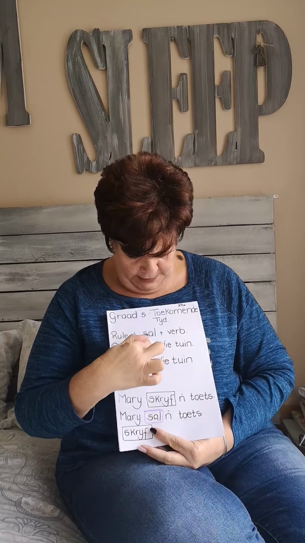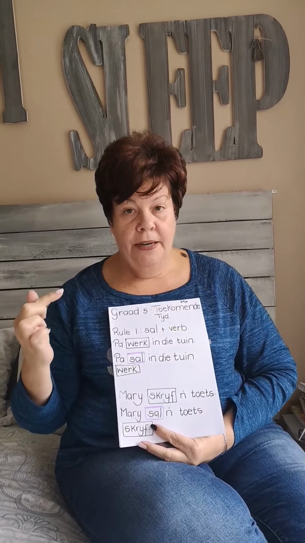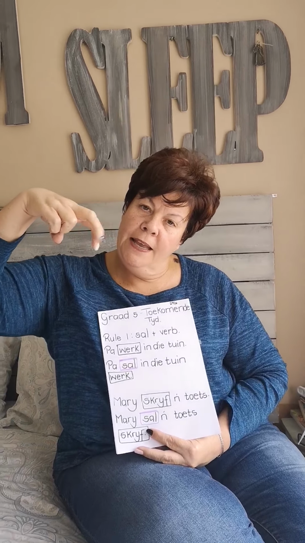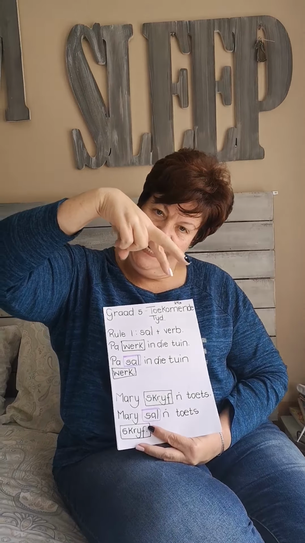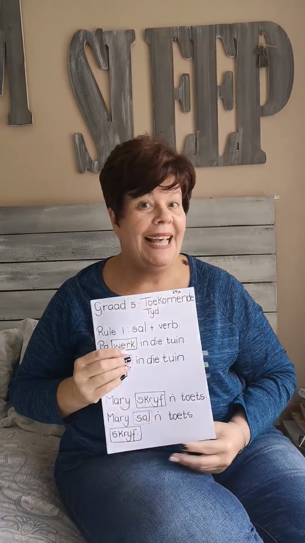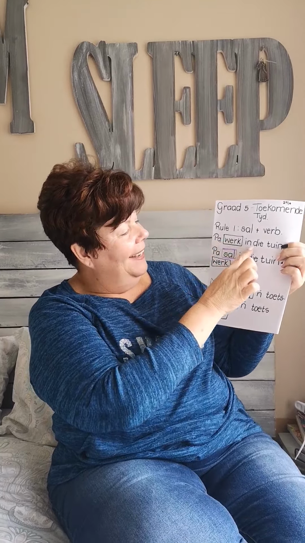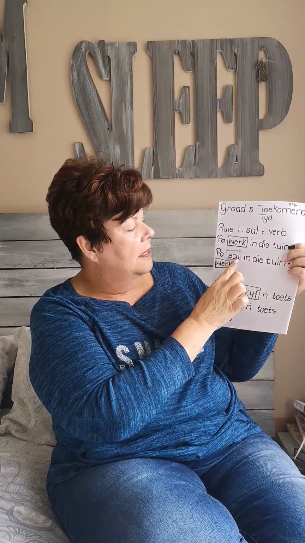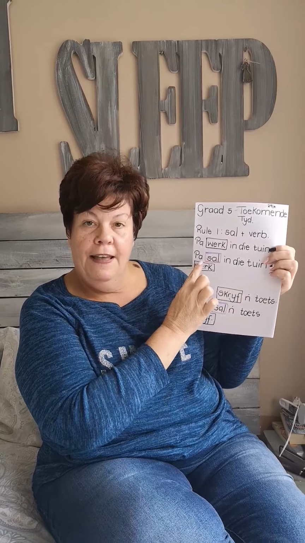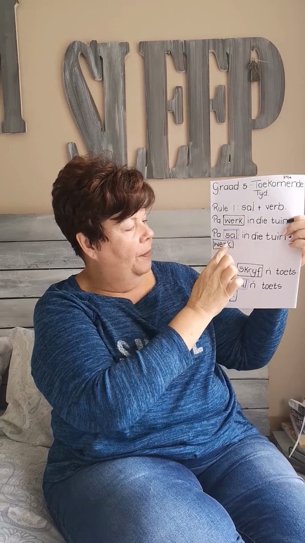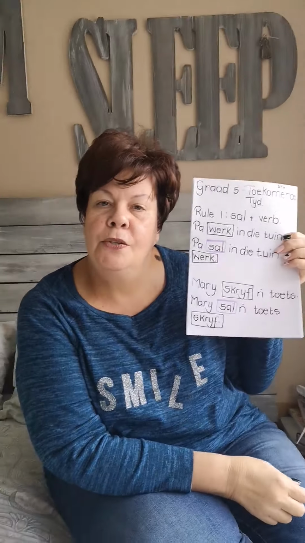Pa werk in die tuin. The rule is sal plus your verb. So sal goes in the place of the verb, and the verb walks to the end of the sentence with no ge. So, pa werk in die tuin. Pa sal in die tuin werk. Put sal in the place of the verb. Verb moves to the end of the sentence without a ge.